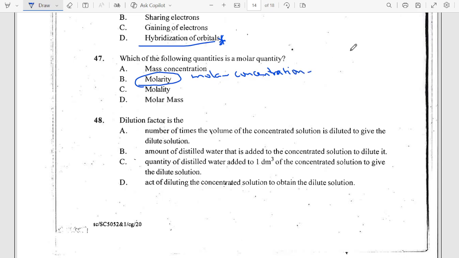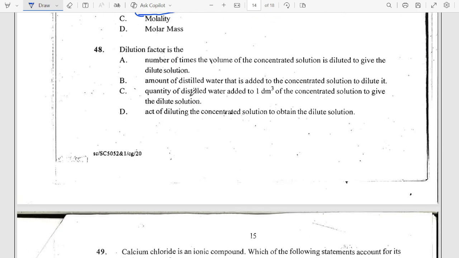Very important, right? Then the other one says the dilution factor is the number of times the volume of the concentrated solution is diluted to give the dilute solution. B says the amount of distilled water that is added to the concentrated solution. C says the quantity of distilled water added to 1 dm cube of concentrated solution to give dilute solution.